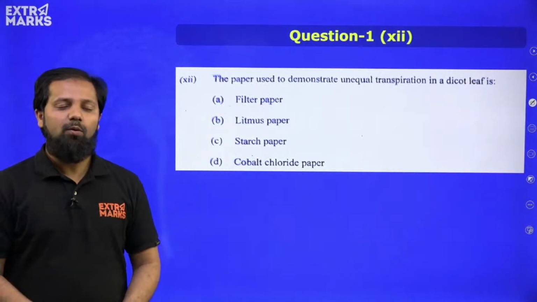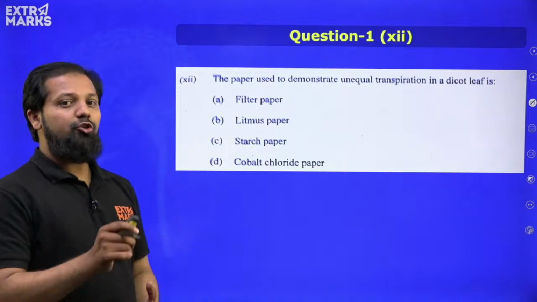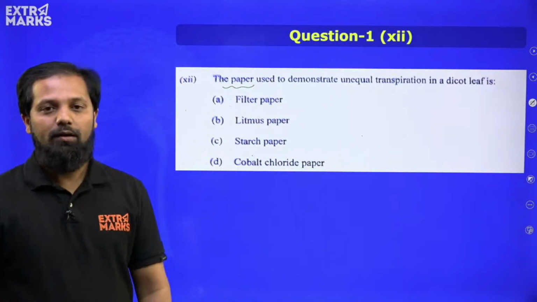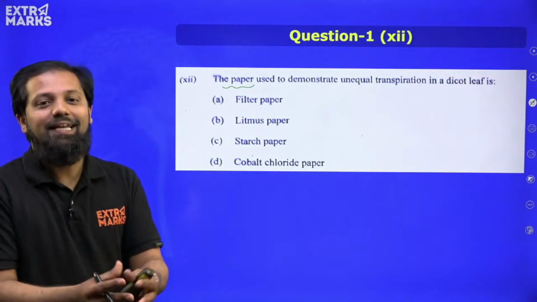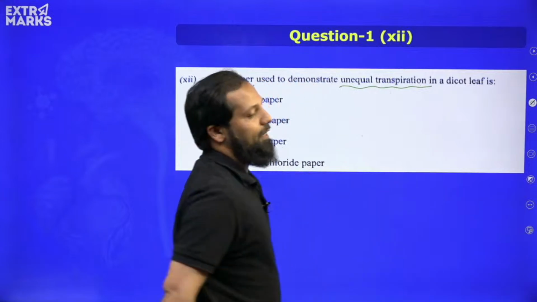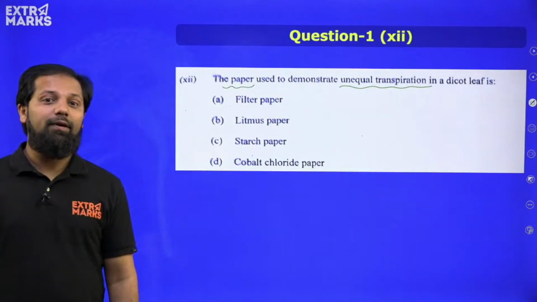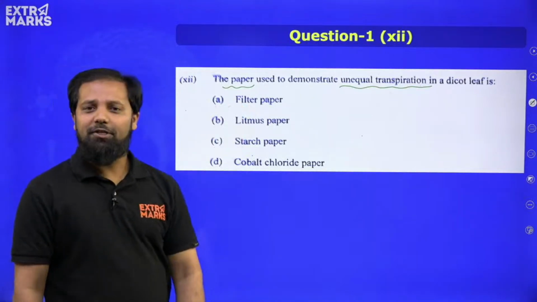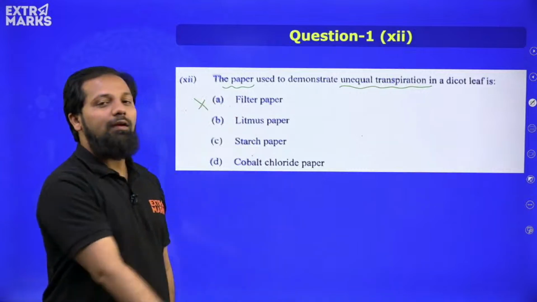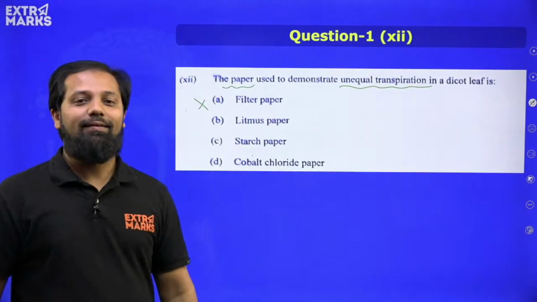Moving ahead, let us see one more question. 12th question, the paper used to demonstrate. Here there are different types of paper, and in which experiment is it being used? It is used to demonstrate the unequal transpiration in a dicot leaf. Okay, so which paper do we use here? Is it option A, filter paper? Option A is incorrect, because we don't use filter paper for demonstrating transpiration.